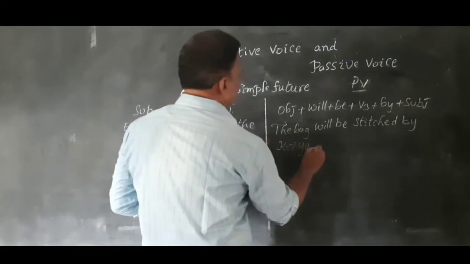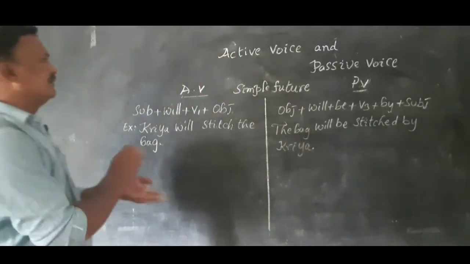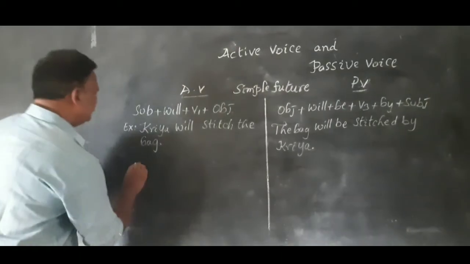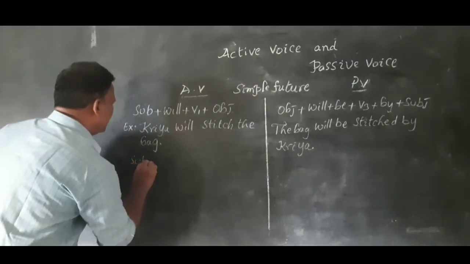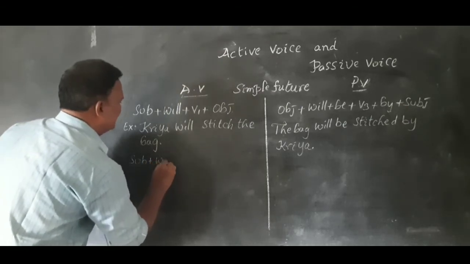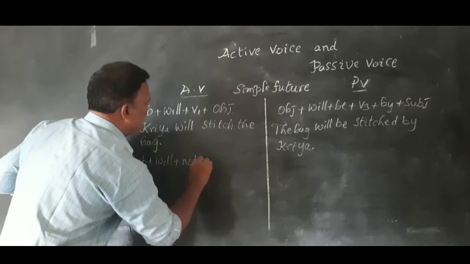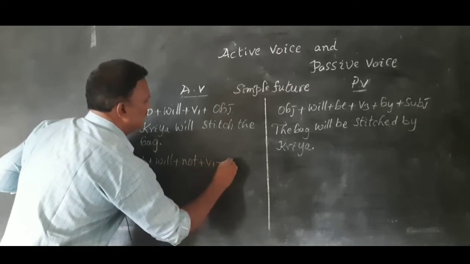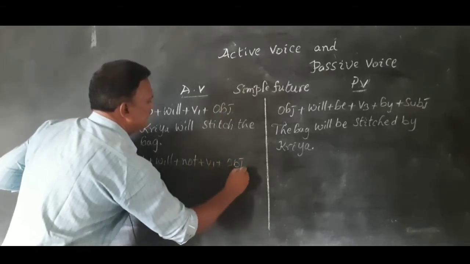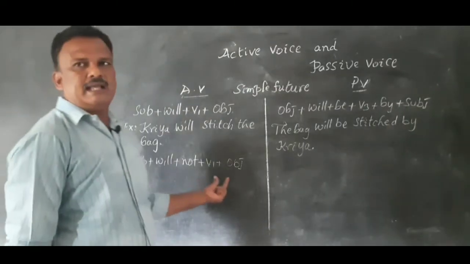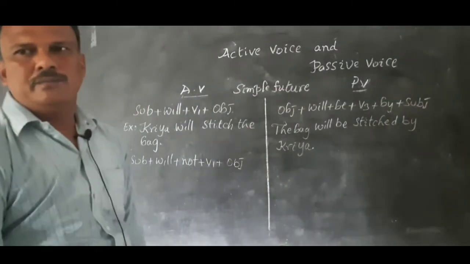Now the negative sentence in the simple future: subject plus will plus not plus V1 plus object.